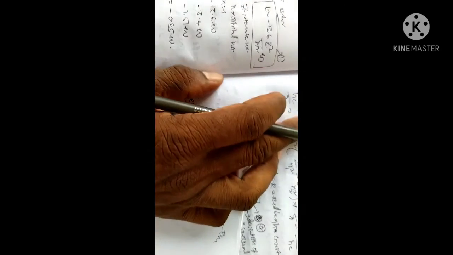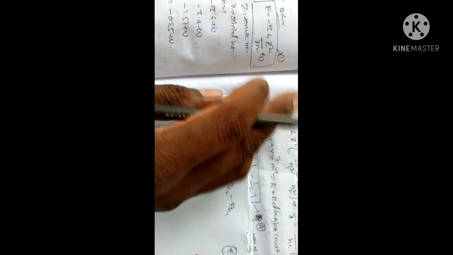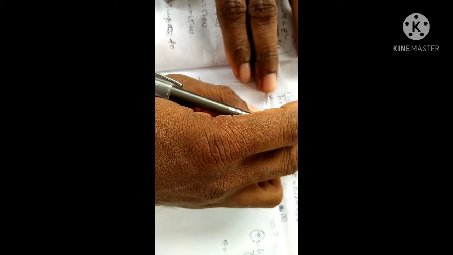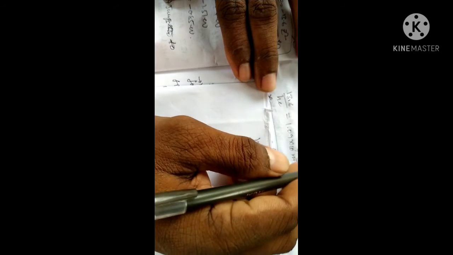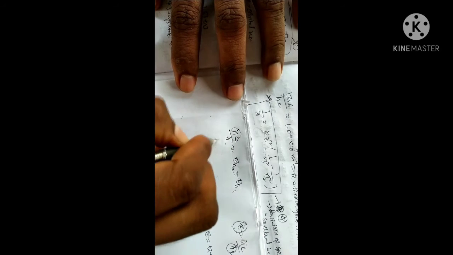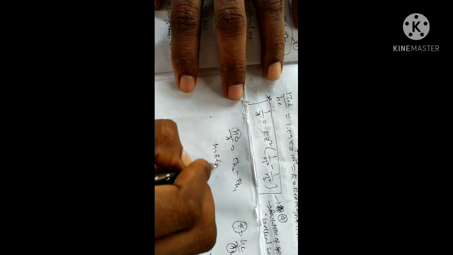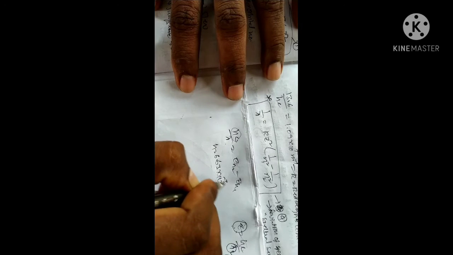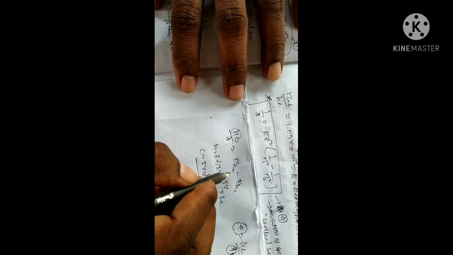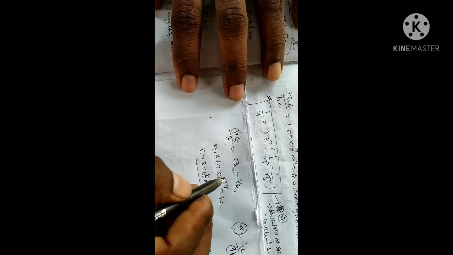The shortest formula for finding the lambda per photon, that is the emitted photon energy, is equal to the difference between the two energy states, both of which are constant. We can substitute the values: hc by lambda, h value is constant, 6.63 into 10 to the power minus 34 joule second, c value 3 into 10 to the power of 8 meter per second. These values are substituted in the equation.